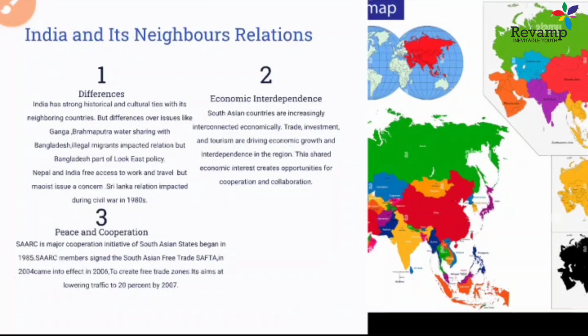Now let's come to India and its neighbor relations. First thing is the differences. As we discussed, how the differences started between India and Pakistan. A lot of neighboring issues, not only with Pakistan. We had a lot of river issues with Bangladesh also, because in the sharing of water of the Ganga and Brahmaputra, a lot of issues. Another very famous issue is the Rohingya Muslims, who are coming towards India without any authority. So these are creating an internal security issue in India.